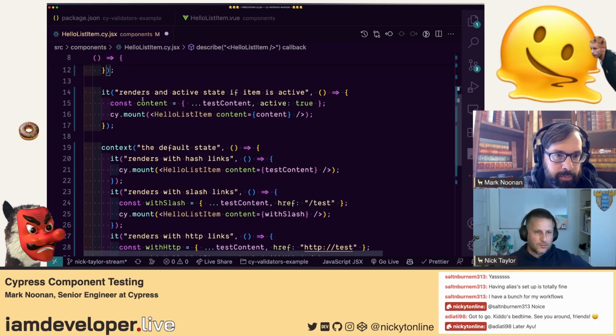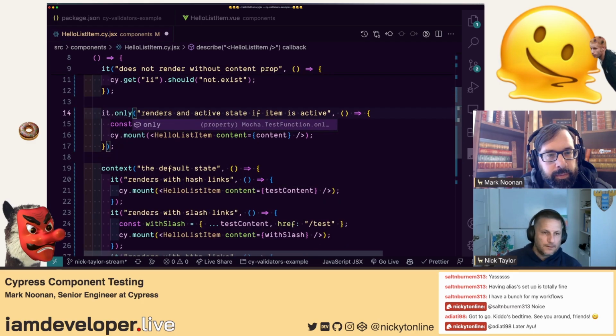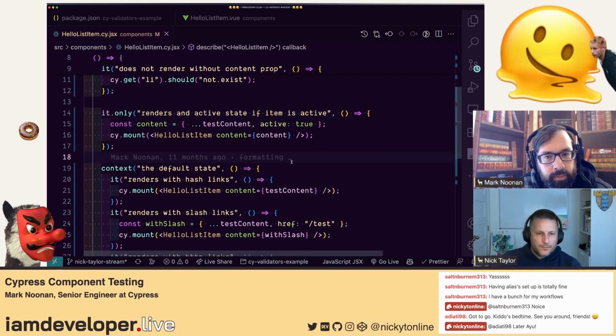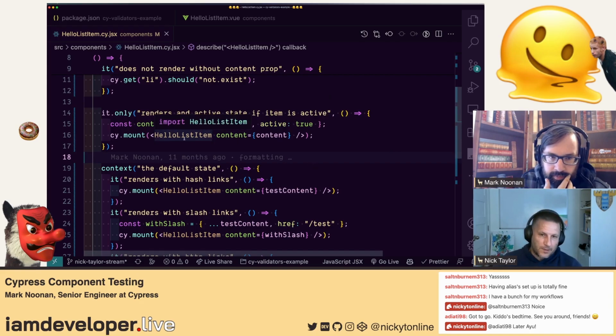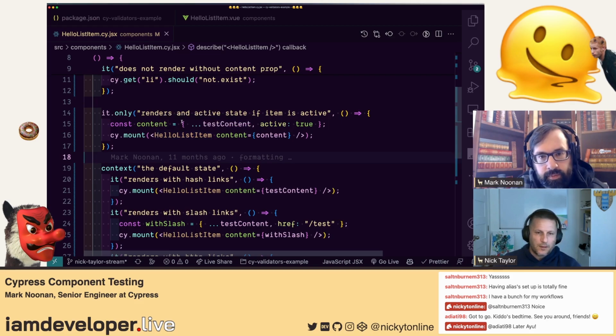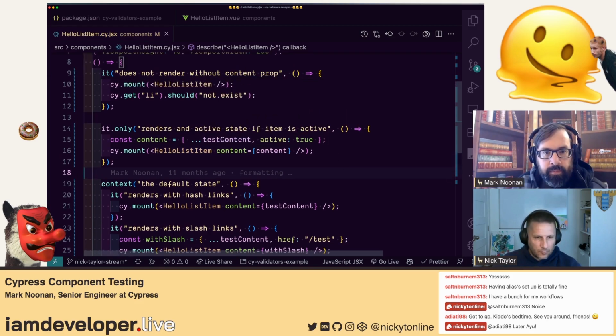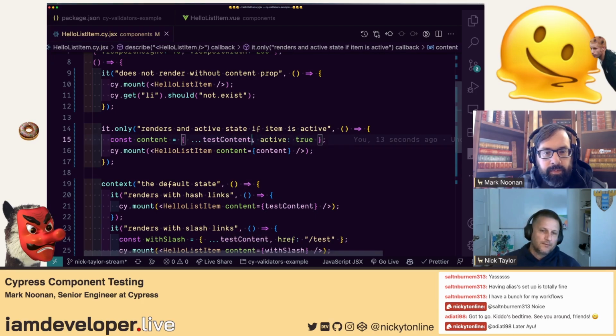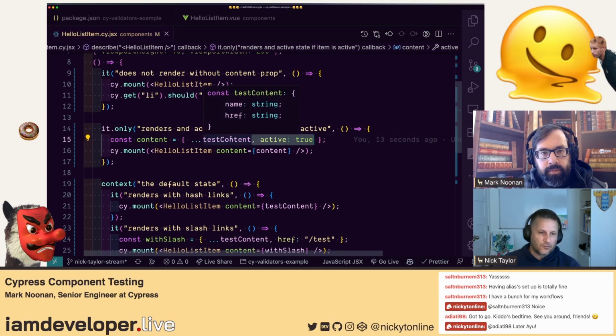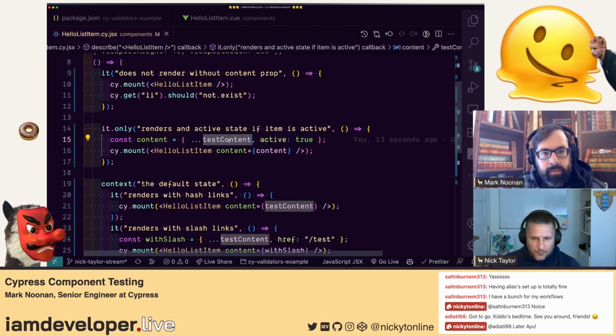So I'll just do dot only again. Okay, so basically we've got the hello list item again. This time we're passing in a prop with the test content, which I'm not sure where that's coming from, but we're spreading that and setting it to active. So my first question is, is there a setup somewhere that's setting the test content? Let's take a look.